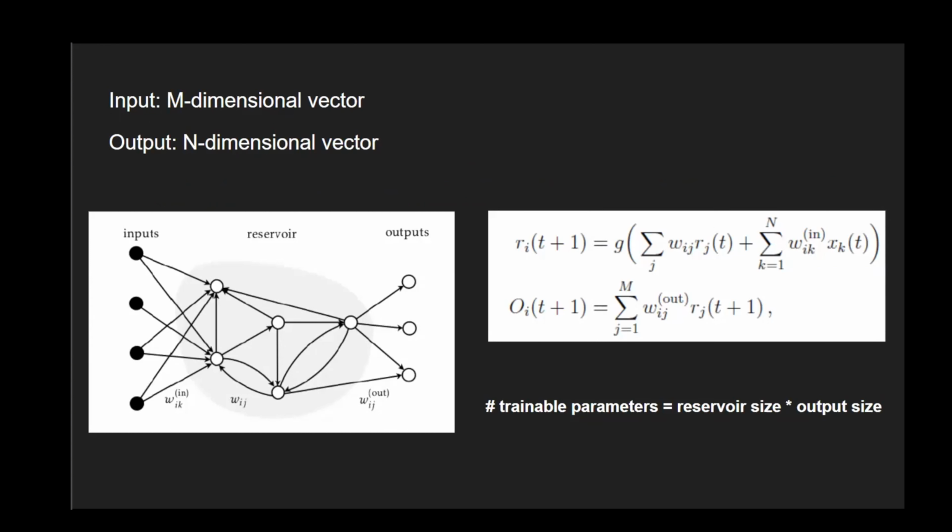A main advantage of ESNs as opposed to other language models is how few trainable parameters there are: the number of neurons in the reservoir multiplied by the size of the output vector. In our case, that is just the reservoir size times the word embedding vector length. Next, Anders will continue on why we use reservoir computers.